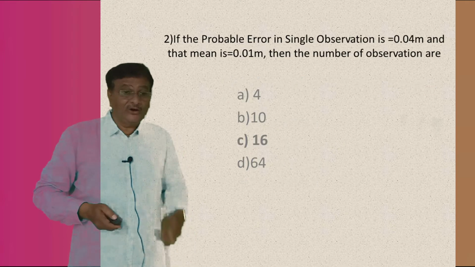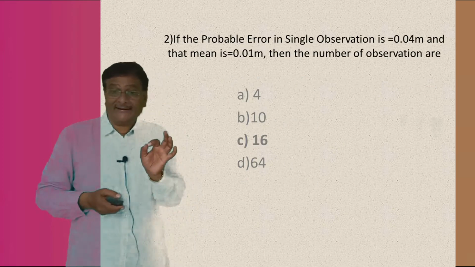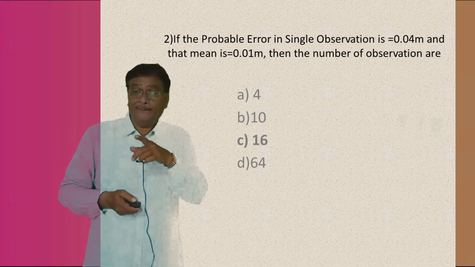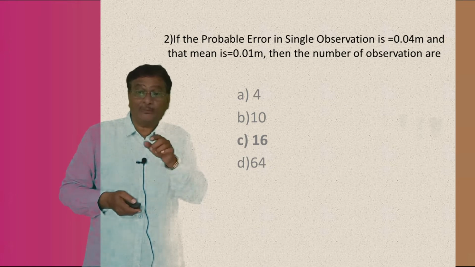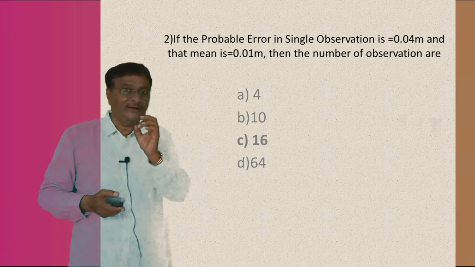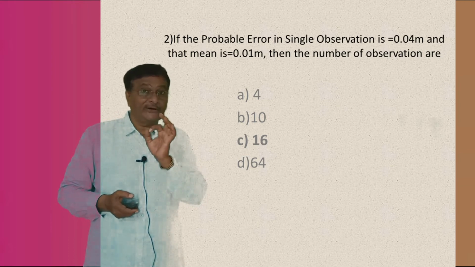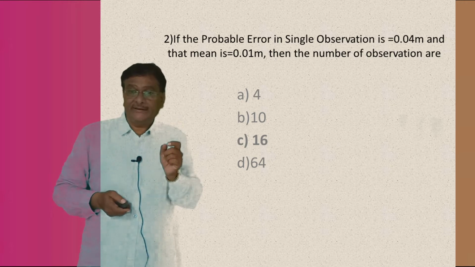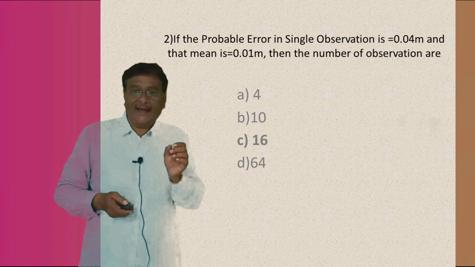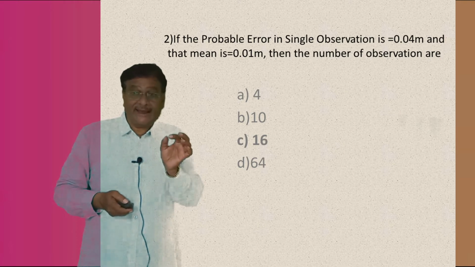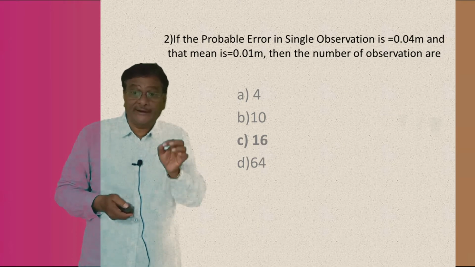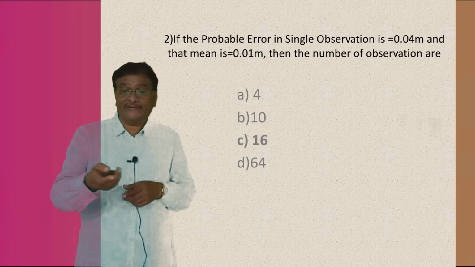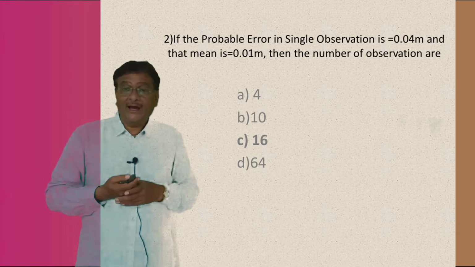Second question. If the probable error in a single observation is 0.04 meter and that of the mean is 0.01 meter, try to understand the question first. Forget about the answer, but try to understand the question first. If the probable error in a single observation is 0.04 meter and that of the mean is 0.01 meter, then he is asking what would be the number of observations.